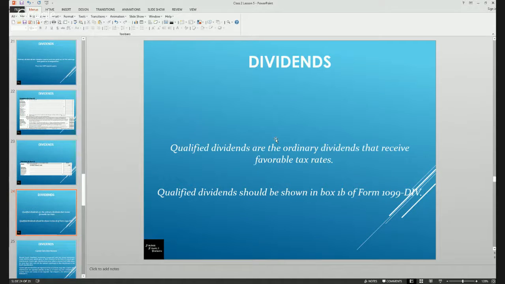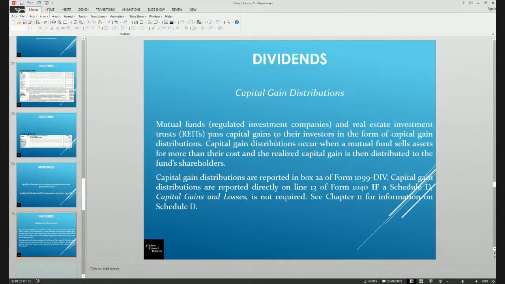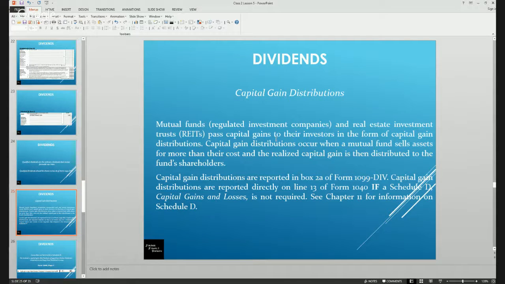Qualified dividends are the ordinary dividends that receive favorable tax rates. So you would show your qualified dividends separately and they would go in box 1B. And how you would know that you have qualified dividends is they would actually be reported in box 1B on the 1099 DIV. Capital gains distributions. You receive capital gains distributions from mutual funds and real estate investment trusts.